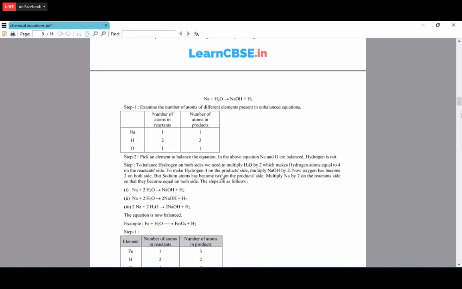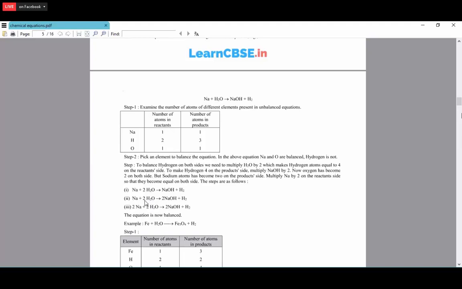To make the hydrogen 4 on the product side, multiply NaOH by 2. Here it is already 2 hydrogen atoms, and here it is a total of 3, right? So we have to place the 2 here. When we place the 2 in front of NaOH, we get 2 hydrogen atoms. So 2 NaOH, and we place the 2 in front of H2O. So 2 H2O. Now we have to check it.